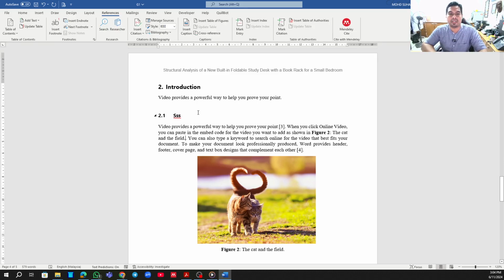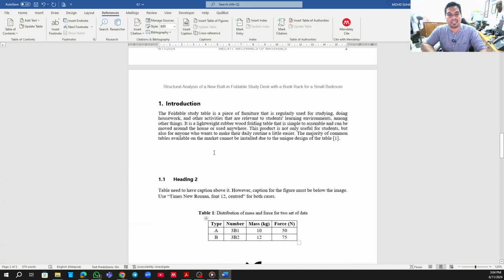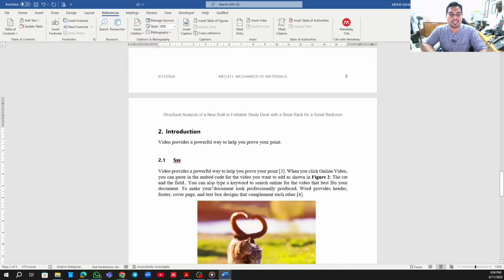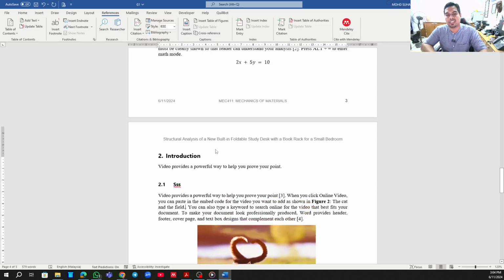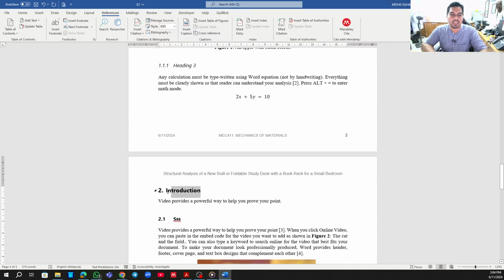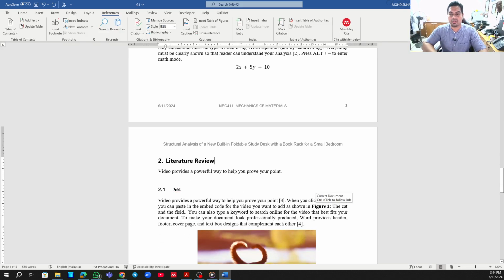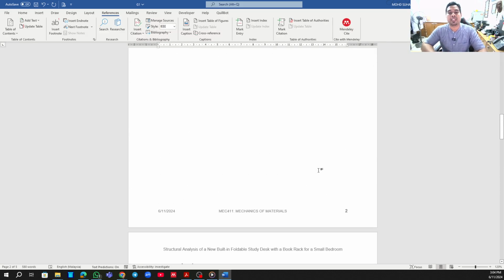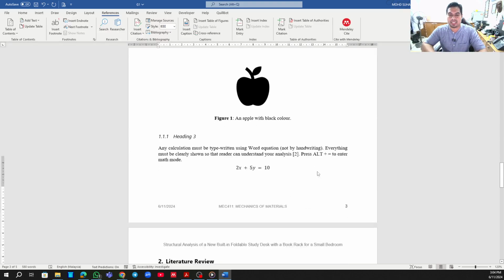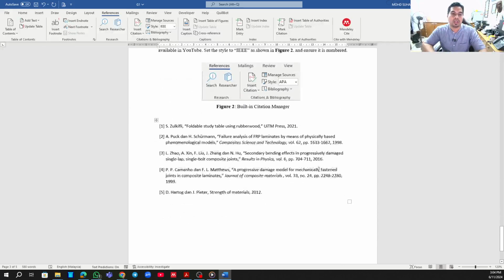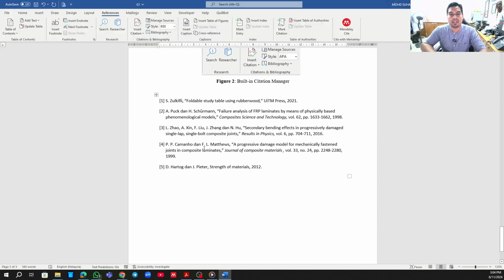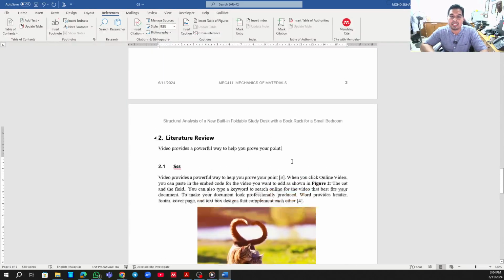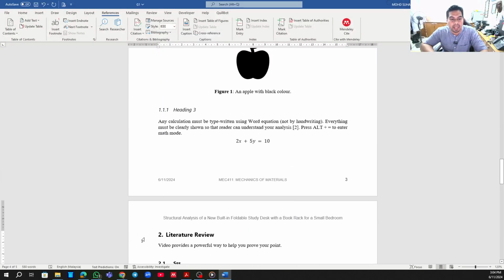Same goes if you have, so again here is a 2, because it's kind of repetition. This is introduction, this is another introduction. So maybe you can change it into literature review, for example. You can do literature review, you can do a theoretical part. Just follow the rubric so that you get full marks for every assessment given to you. All right, so this is how we deal with it. Let's say, for example, if you have other than that kind of citation, for example, I have another paper.